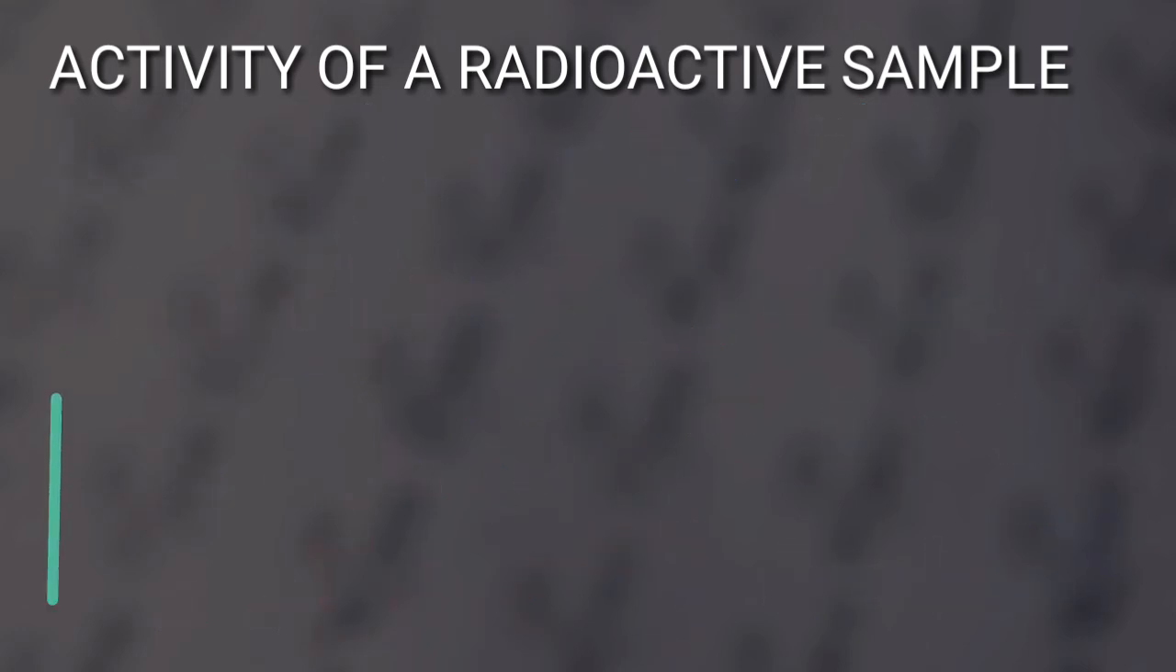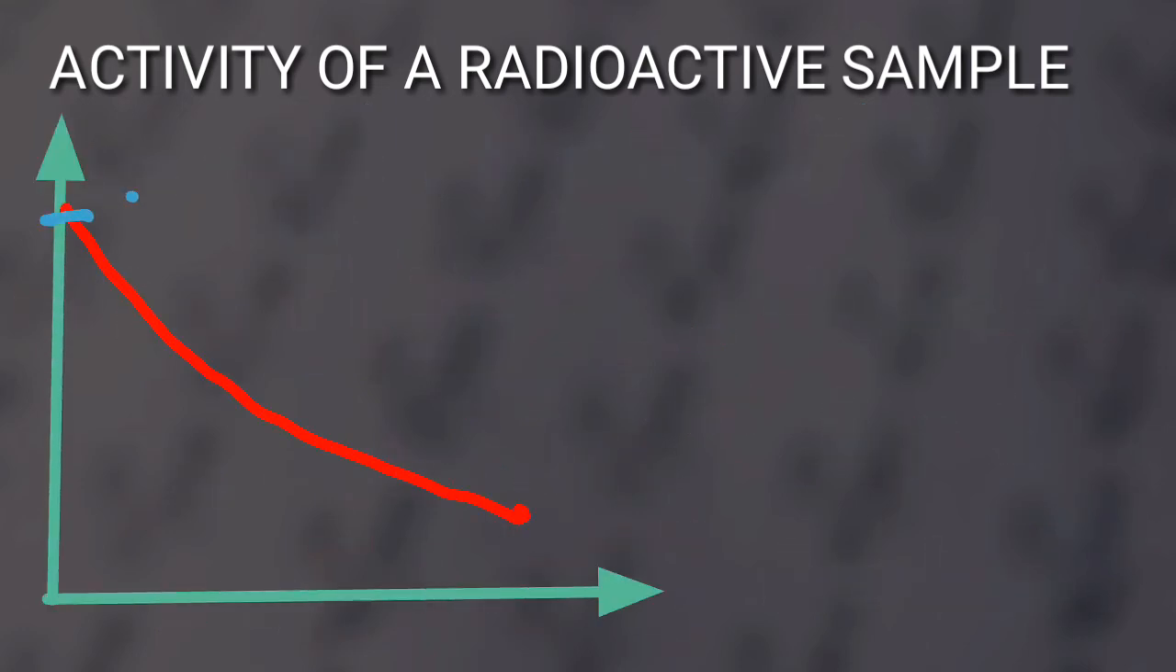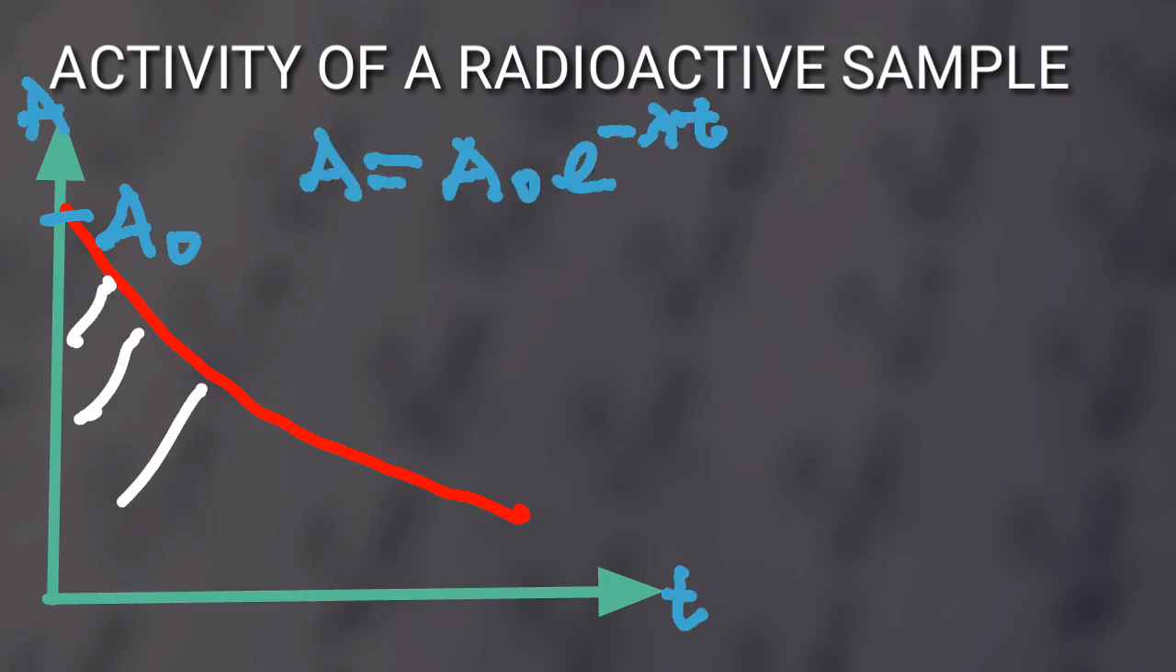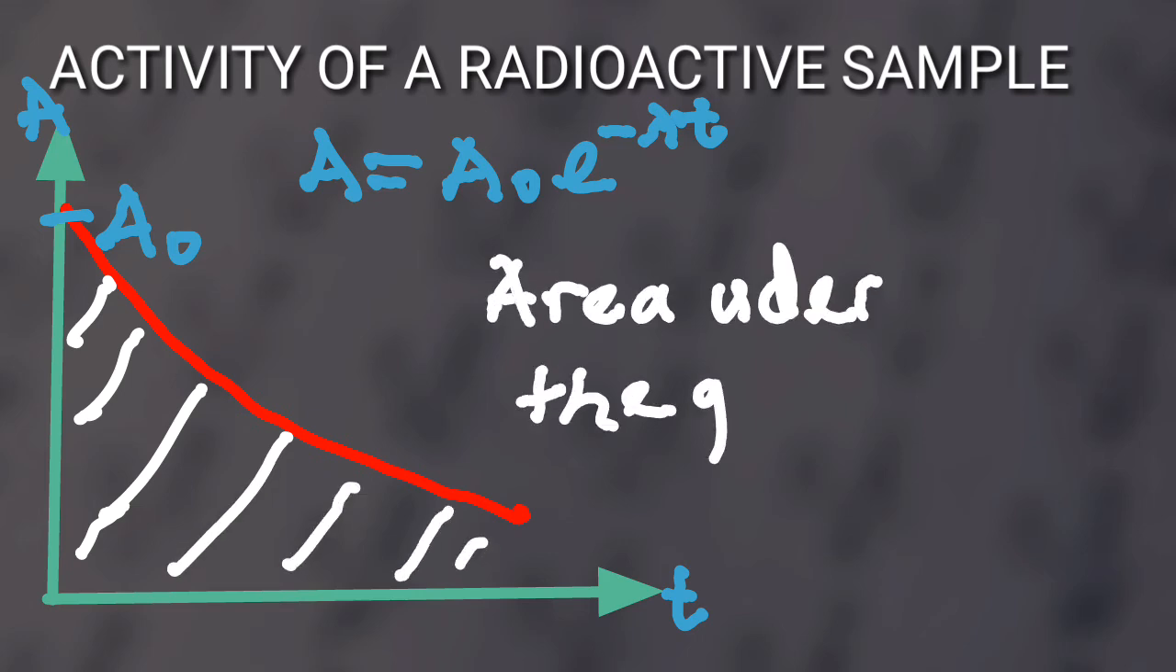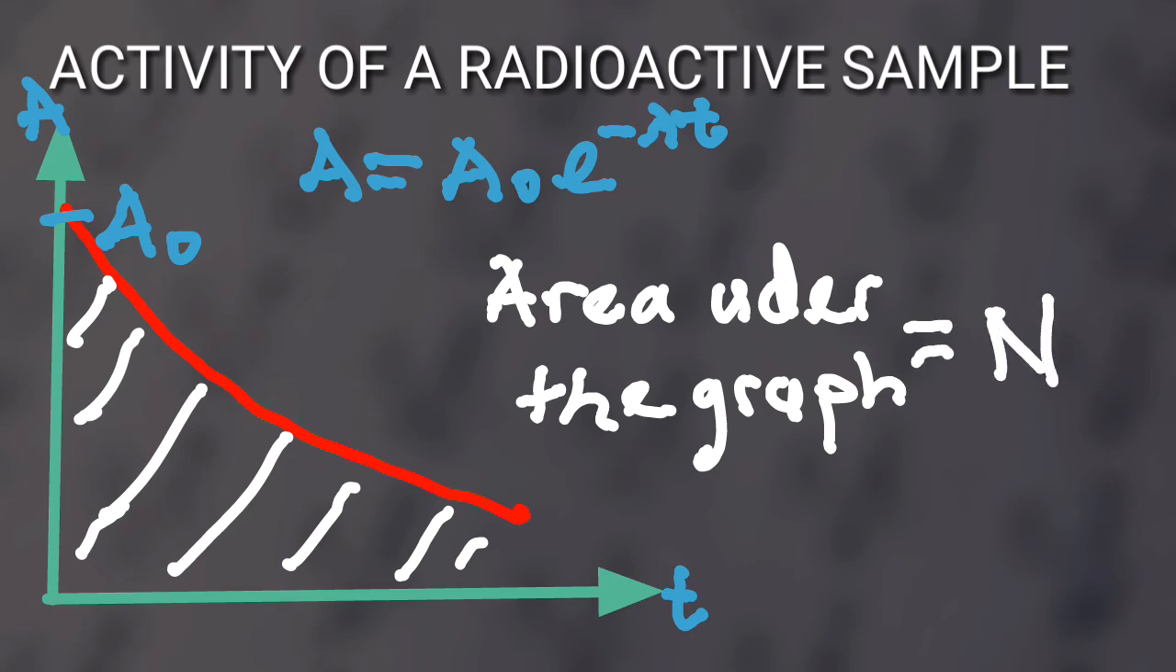We have the following as a graph of activity against time, where A is equal to A0 e to the negative lambda t, and the area under the graph of A against t is equal to the number of particles in the source.